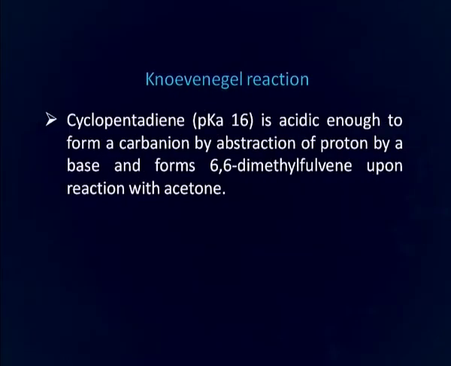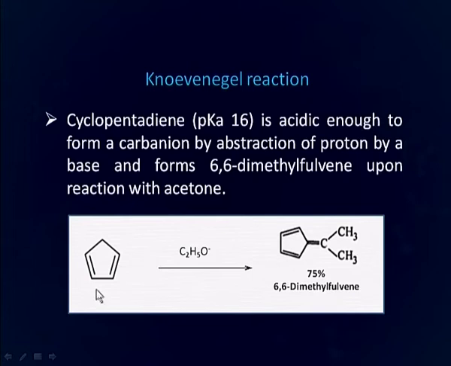Cyclopentadiene has a pKa value of 16, that is, it is acidic enough to form a carbanion by abstraction of a proton by a base, and then it forms 6,6-dimethyl fulvene upon reaction with acetone. You can see here that this is cyclopentadiene and here we have this active methylene group which forms a carbanion and then undergoes reaction to form this 6,6-dimethyl fulvene in almost 75% yield.